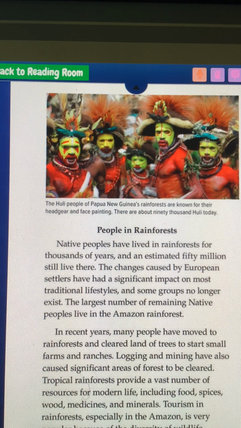People in the rainforest. Native people have lived in the rainforest for thousands of years, and an estimated 50 million still live there. The changes caused by European settlers have had a significant impact on traditional lifestyles. Some groups no longer exist. The largest number of remaining native people is in the Amazon rainforest. In recent years, many people have moved to rainforests and cleared land of trees to start small farms and ranches. Logging and mining have also caused significant areas of the forest to be cleared. Tropical rainforests provide a vast number of resources for modern life, including food, spices, wood, medicine, and minerals. Tourism in rainforests, especially in the Amazon, is very popular because of the diversity of wildlife.